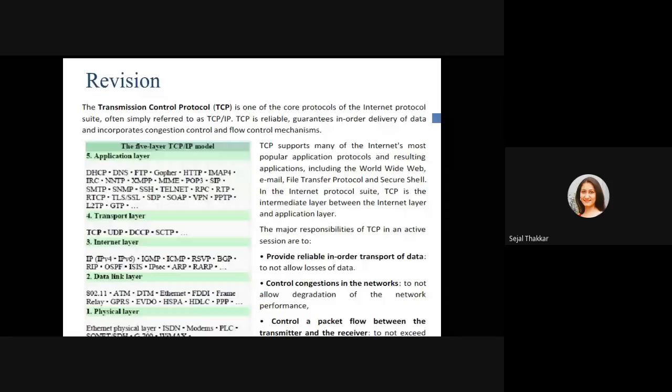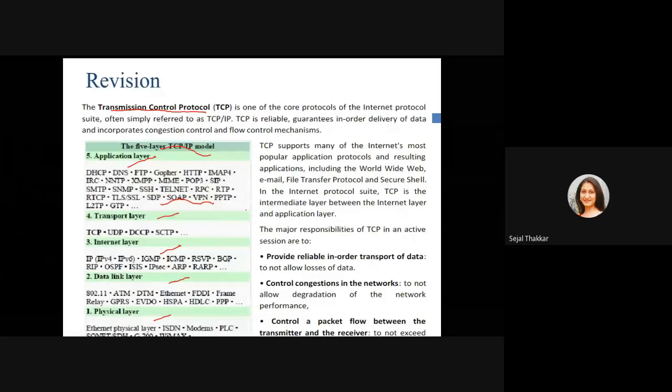Okay, first we will do the revision of TCP, the Transmission Control Protocol. We have the TCP/IP model, which has the application layer, transport layer, internet layer, data link layer, and physical layer. In every layer there are some protocols, and all the protocols have their own functionality. In the application layer, the user can directly interact with the application, with protocols like Dynamic Host Configuration Protocol, DNS, File Transfer Protocol, and Hypertext Transfer Protocol. So these are the protocols.